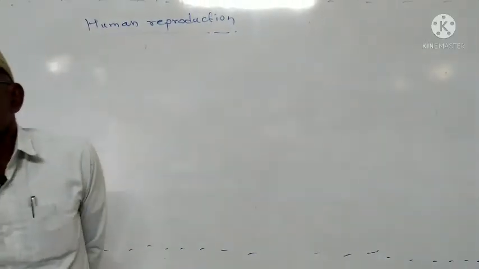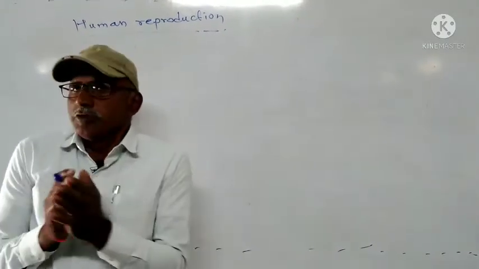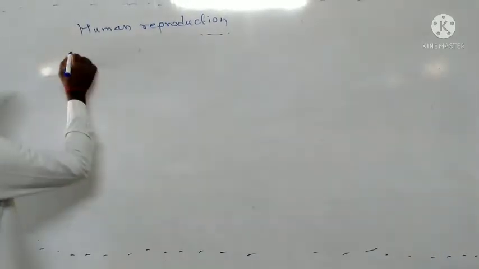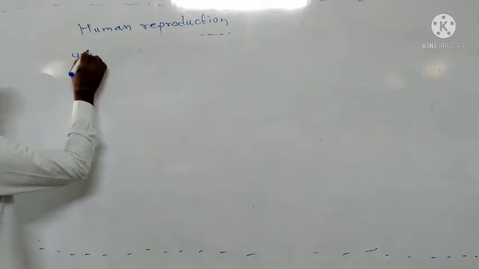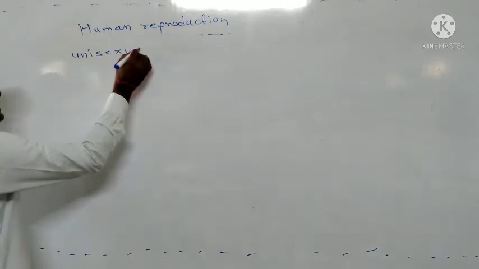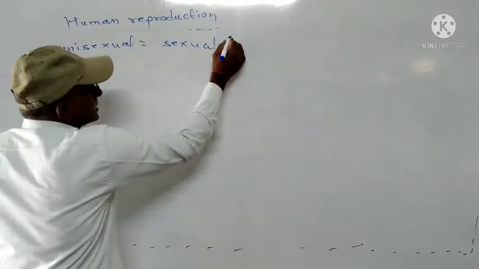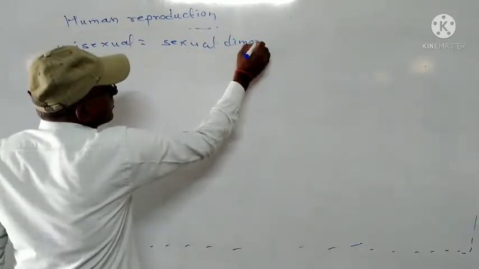In human reproduction, if we see, humans are unisexual. Means there is a sexual dimorphism.